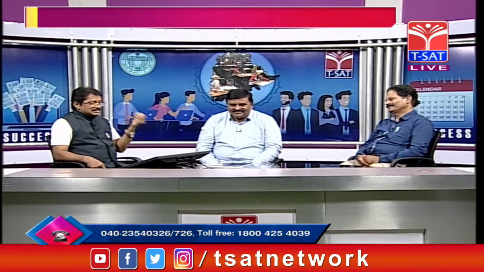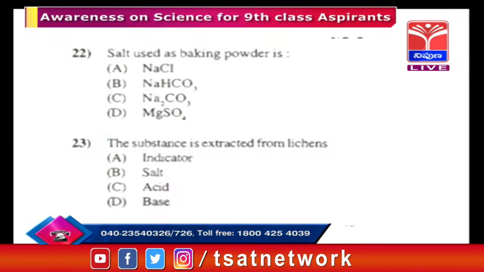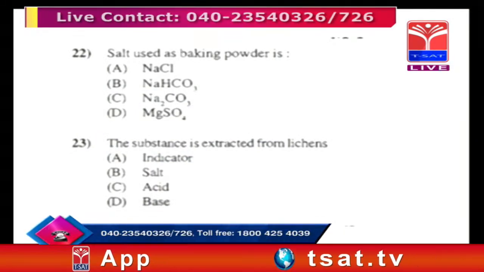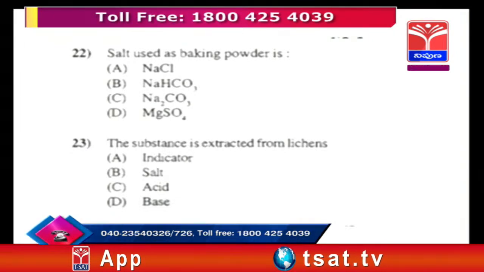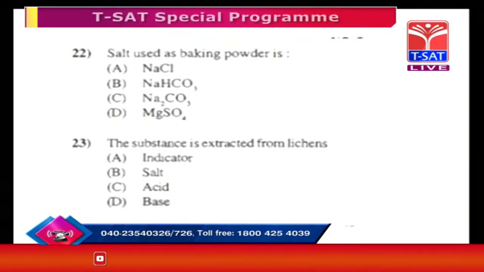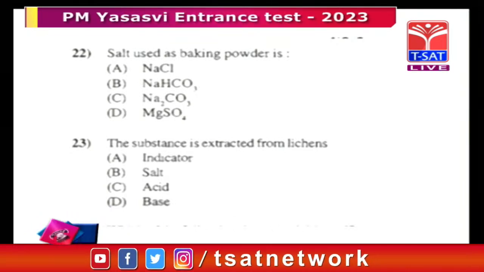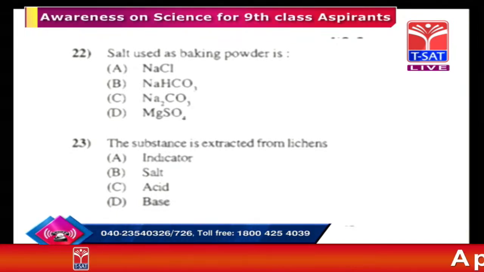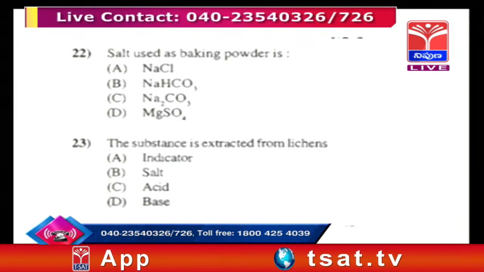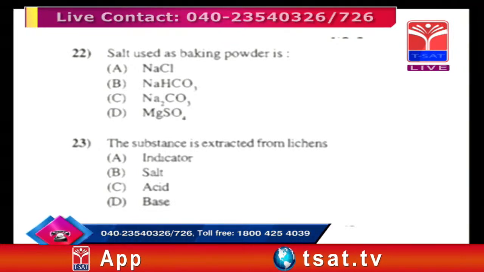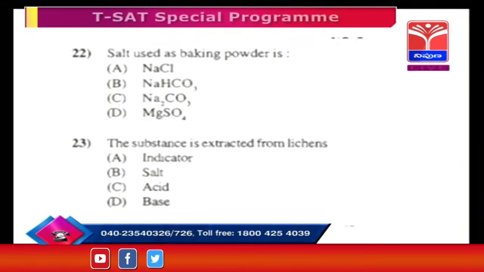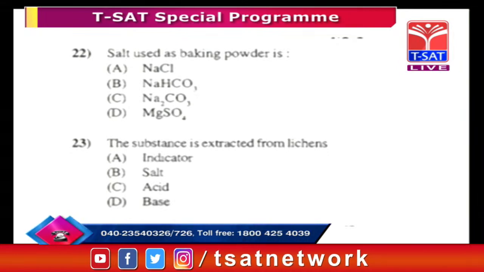So the question is: the salt used in baking powder. Okay, let us see all the four options. Sodium chloride we will not use as a baking powder. Sodium bicarbonate is the right answer, and another one is sodium carbonate. Sodium carbonate is used as washing soda, and magnesium sulfate is a chemical, so it has no work with the baking powder. The right answer is sodium bicarbonate.